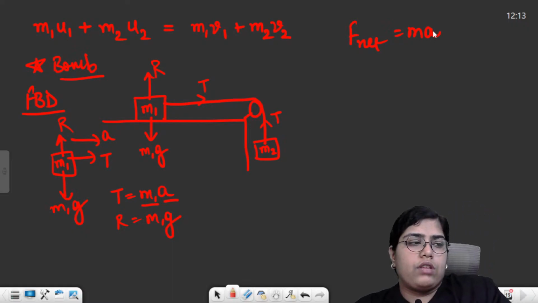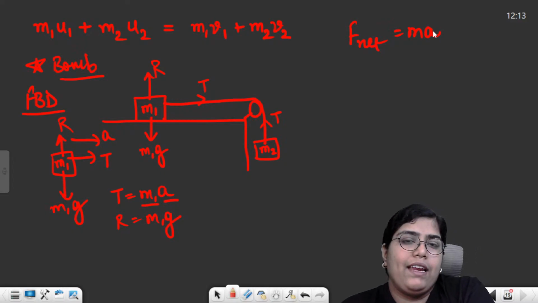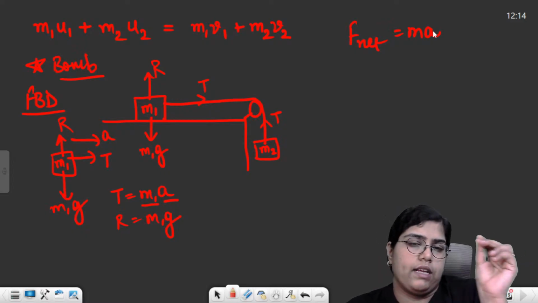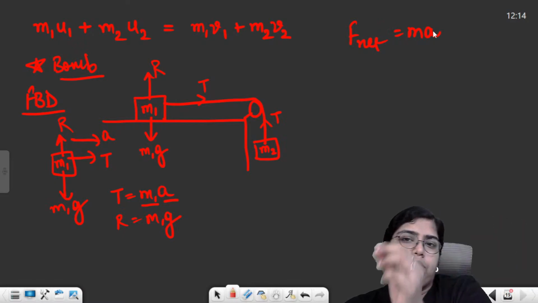So there are 2 to 3 steps for solving numerical problems using FBD. In the very first step, you need to draw a very neat and clean labeled diagram. Second, you need to consider that object or body as a point source, and then you need to mark the different points, like m1 is this point, m2 is this point. These are 2 different particles.